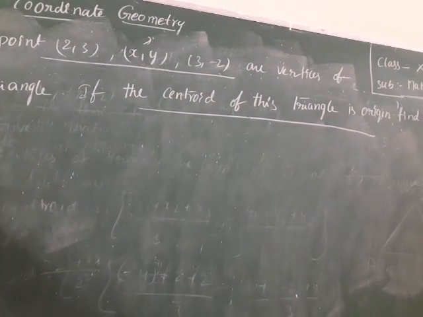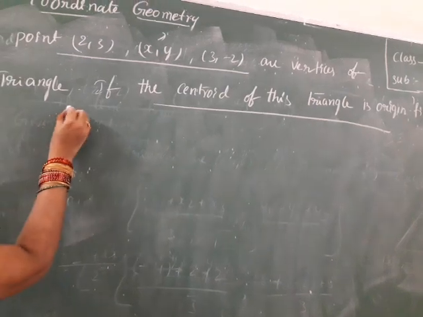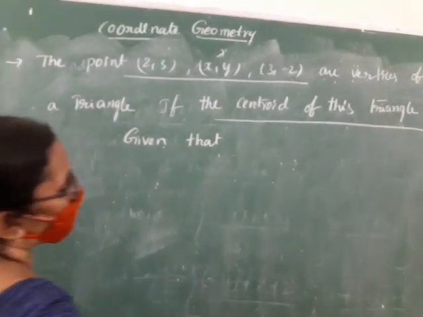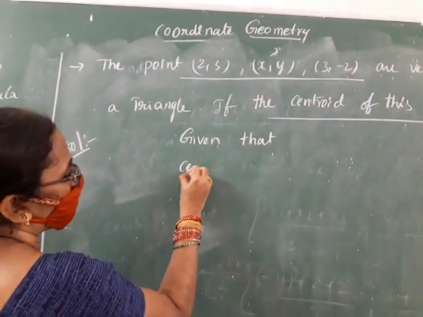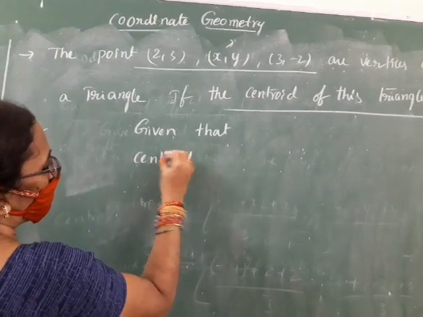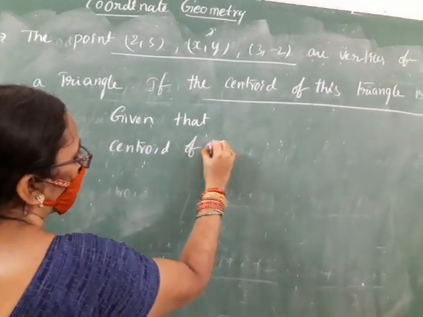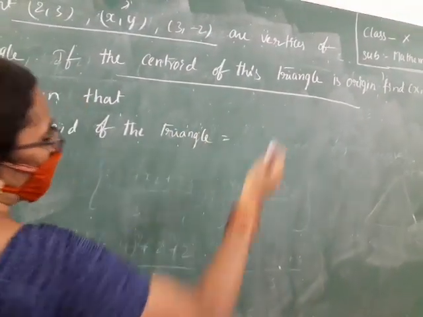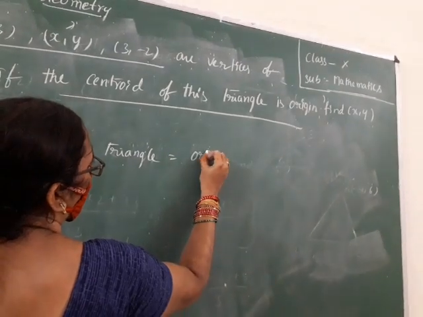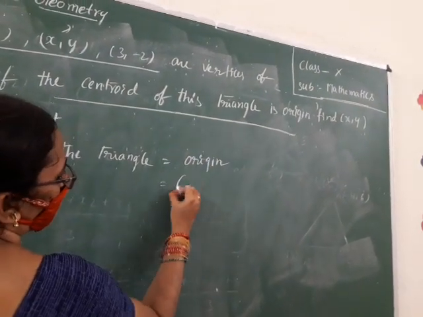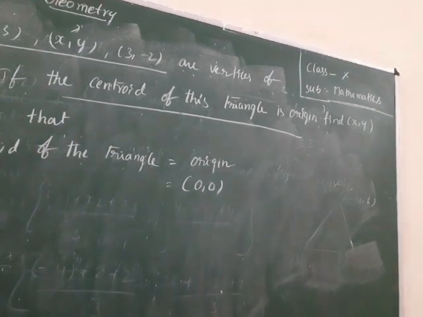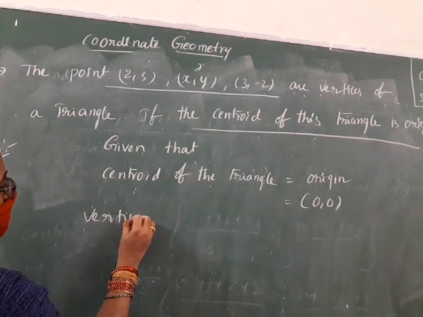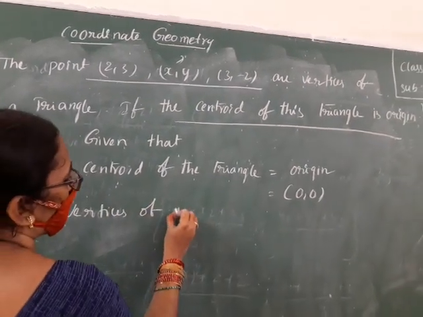Okay. Write down. Given that the centroid of the triangle is the origin. What are the ordinates of the origin? 0, 0. Next, vertices of the triangle.